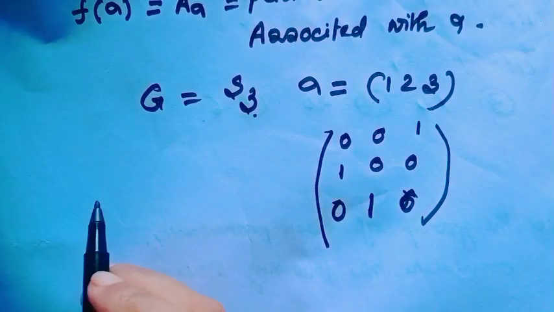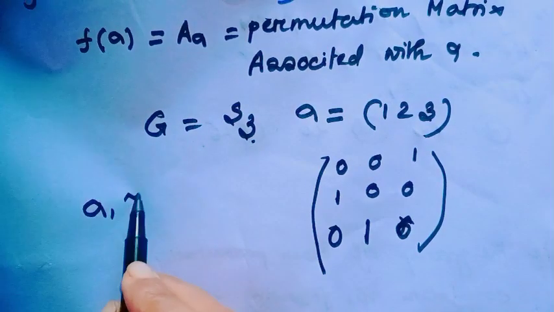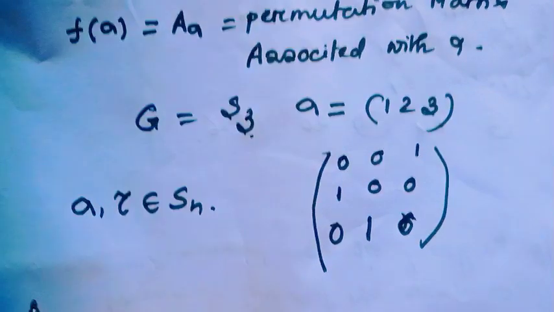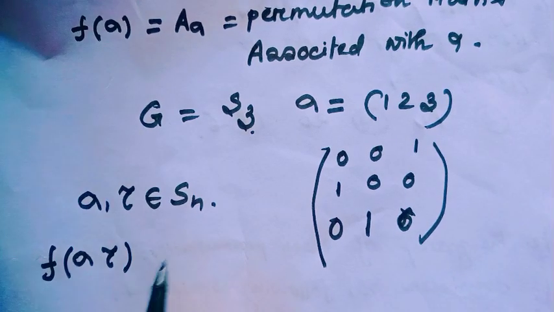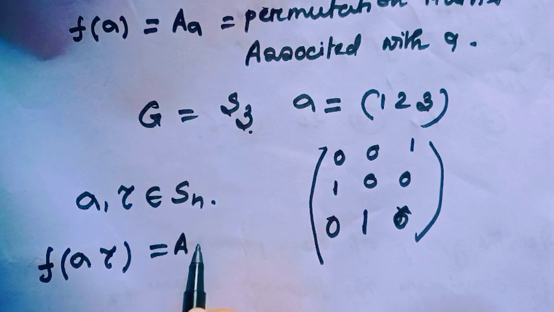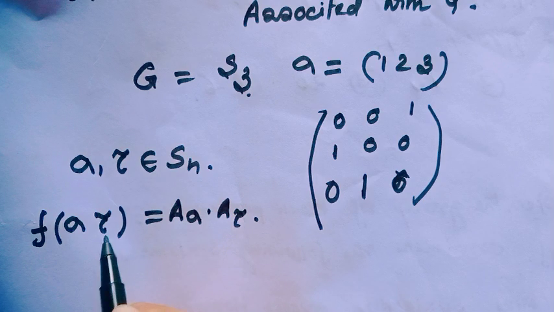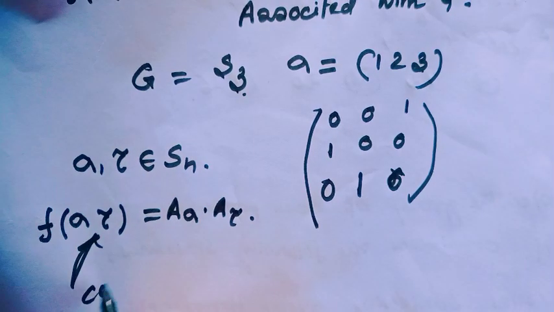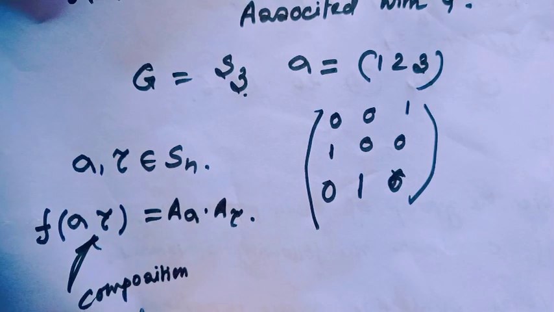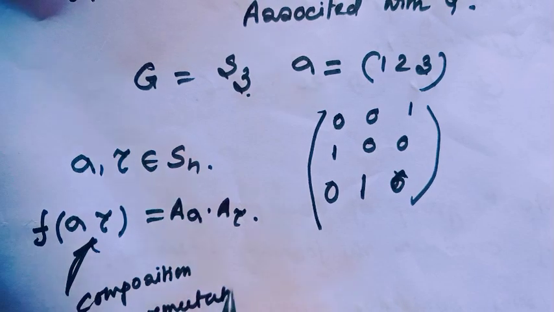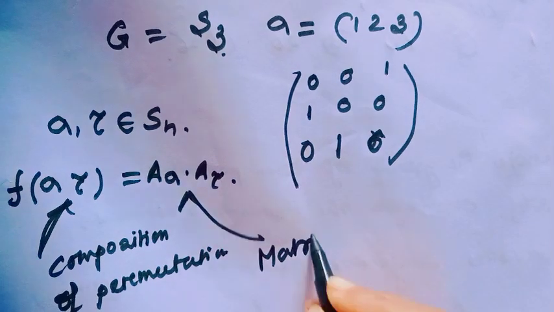Therefore, if we consider sigma and tau belonging to Sn, then we have to check f of sigma tau equal to A sigma times A tau, where this is the composition of permutations and this is the matrix multiplication.